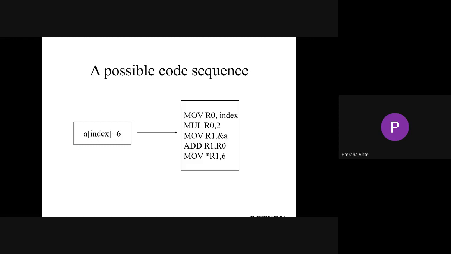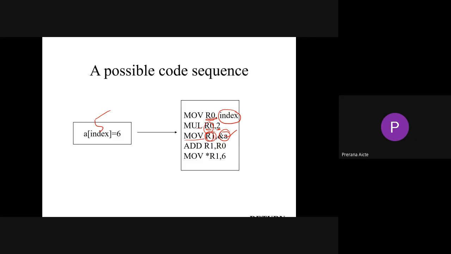See here, A of index equal to 6. First, what will be the index? For example, 5. So 5 should be moved into R0. Next, multiplication of R0 comma 2. What will be the value of R0? The index value is 5, so 5 times 2 is 10. Then move to R1 the address of A, which is nothing but the memory of A, and it is assigned to R1.